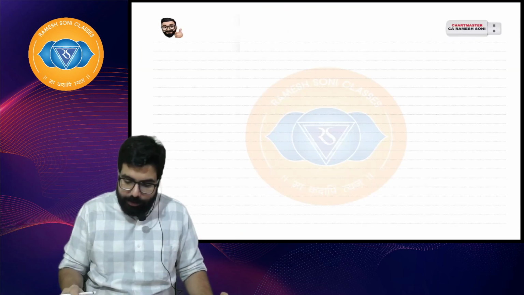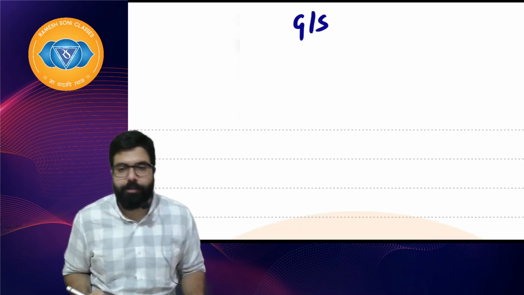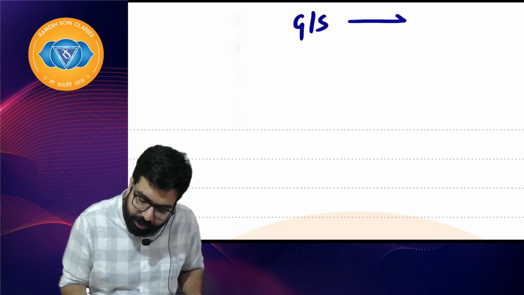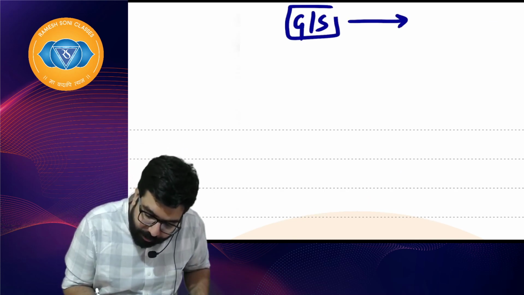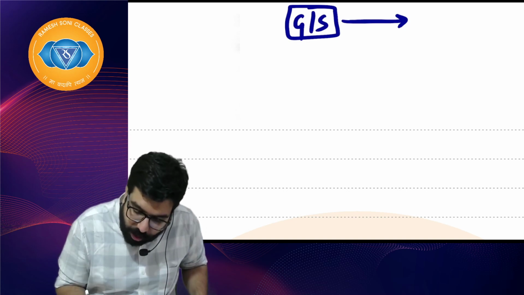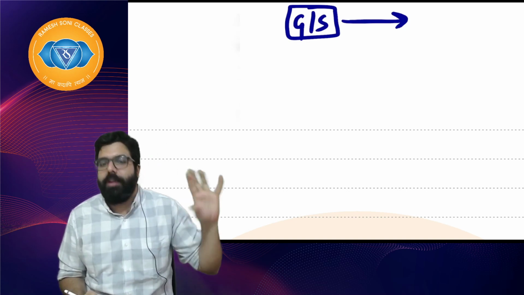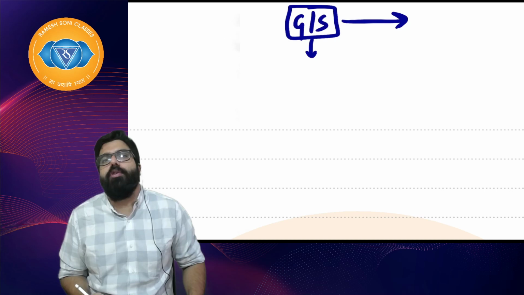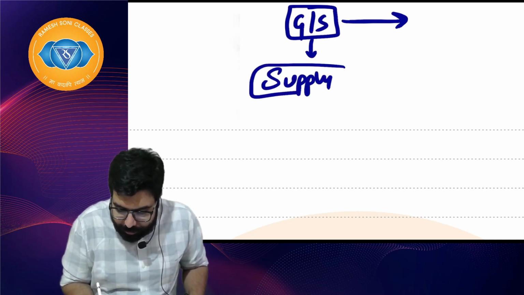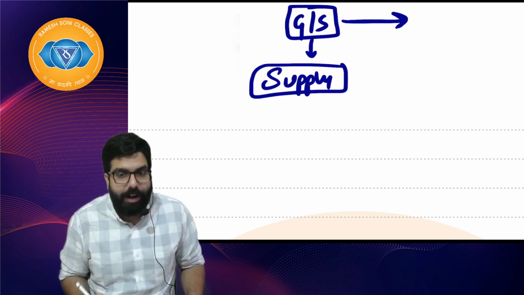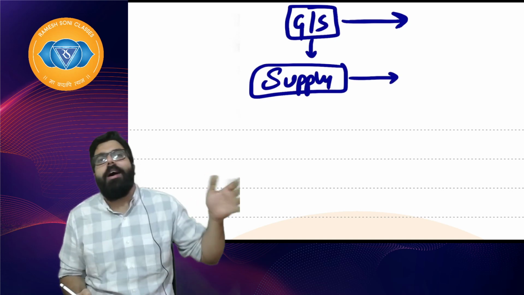This much is it. What we started with learning was goods and service. No sir, it is not falling in the definition of goods and service. Out. Everyone with me, you'll have to talk with me. Sir, if it is falling in the definition of goods and service, very good. If it is not, out of GST. Yes sir, it is falling in the definition of goods and service, then you'll have to see the second step, whether it is falling in supply. Yes sir, it is falling in supply. Very good, we'll go ahead. No sir, it is not falling in supply, then out of GST.